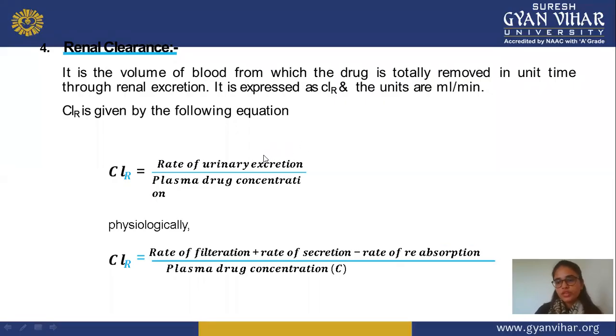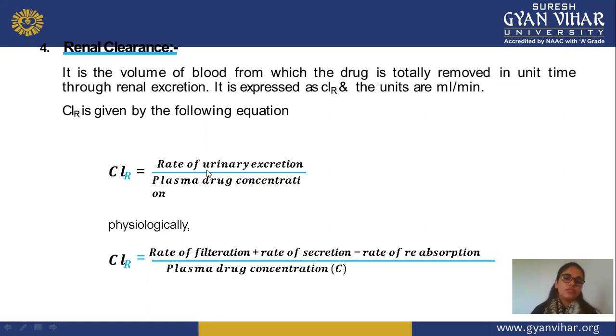This is the formula for renal clearance, or total clearance of a drug through the renal route. It is the rate of urinary excretion divided by plasma drug concentration. Nothing in this formula is too difficult. It's just a ratio of urinary excretion, or how much drug is excreted through the urine route, divided by the total plasma drug concentration, or how much drug is present in your body. With the help of this ratio, you can easily check the total clearance of a drug through the renal route.